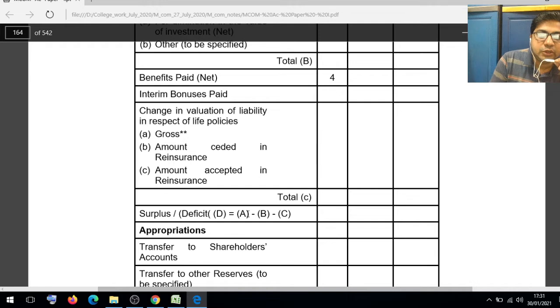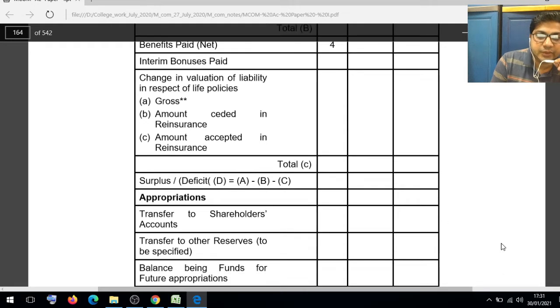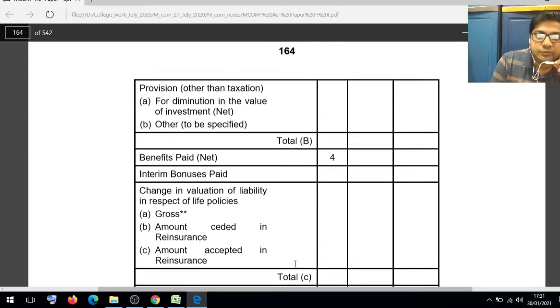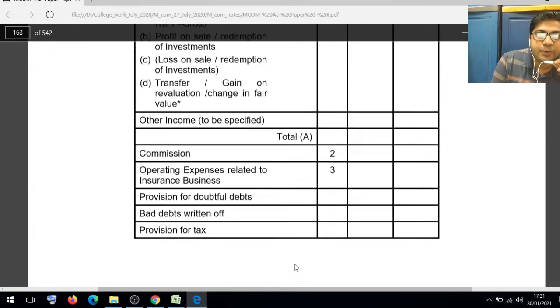This is total A minus B minus C. Whatever amount comes, it is D, which may be a surplus or a deficit: a deficit means a minus figure, and a surplus means a plus figure. And then appropriation: this surplus amount is transferred to the shareholders account, to other reserve account, and the balance is transferred to future appropriation. So I hope you understood this revenue account, how we will prepare it, and what type of format there is.